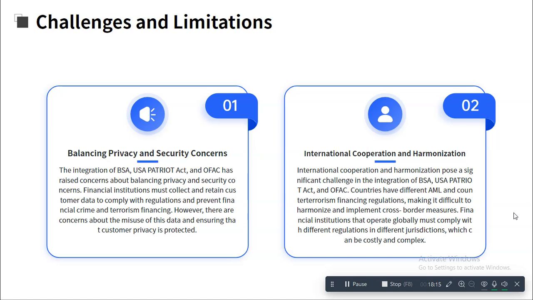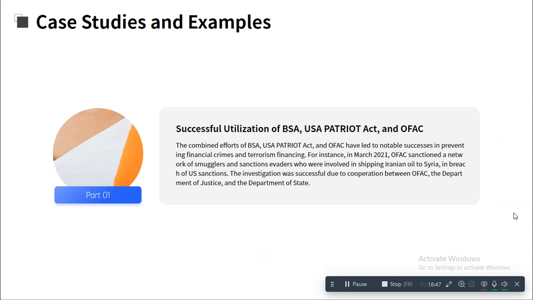The second would be that financial institutions or clients find it difficult to answer all the requirements needed within these acts, and sometimes it leads to loss in banking relationships. Then misuse of data is another challenge. Then customer privacy, ensuring that customers' privacy is maintained, is another challenge. So these are a few of the challenges that need to be addressed.